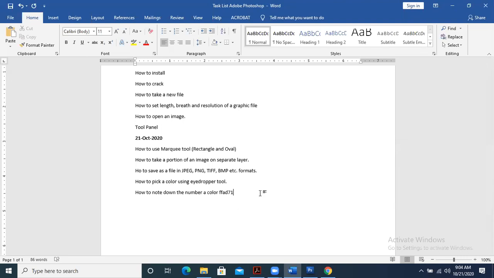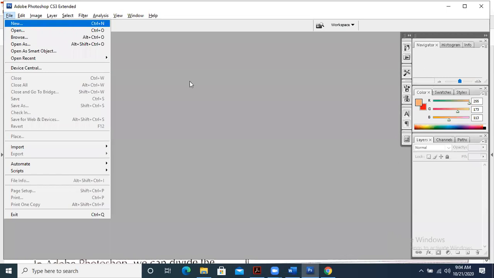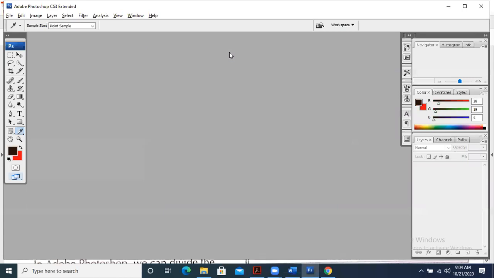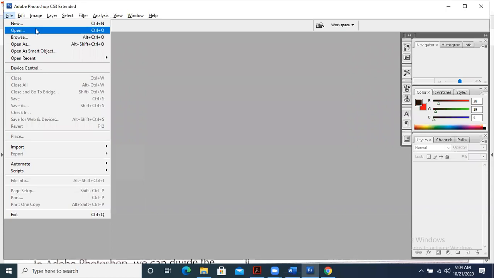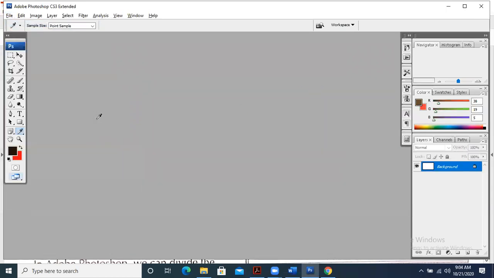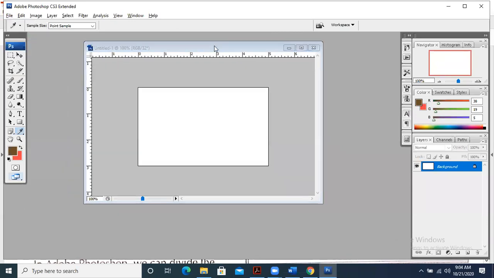This is the number. Let's suppose I close Adobe Photoshop, even if I close it, and even if I have changed this color as well. Now I take a new file and I want to draw something on it in that particular color that I have saved.